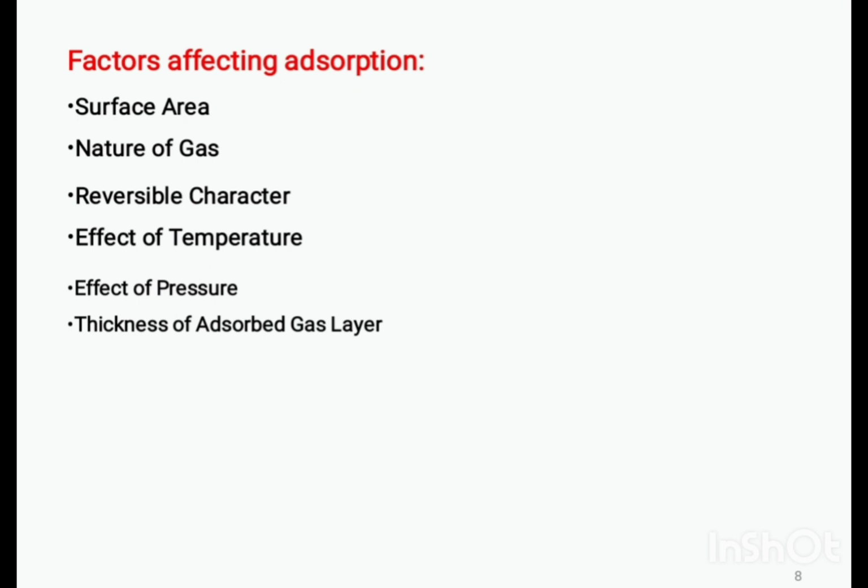Now let's see the factors affecting adsorption. The first factor is surface area. As adsorption is a surface phenomenon, the extent of adsorption depends on surface area. With an increase in the surface area of the adsorbent, an increase in the amount of gas adsorbed is observed. Thus, if a catalyst is finely divided or in powder form, more surface area is available for adsorption.